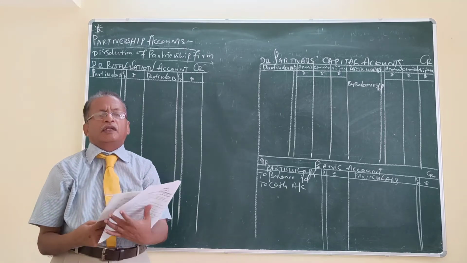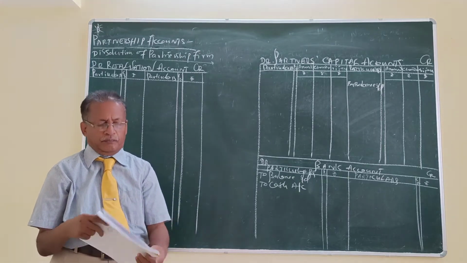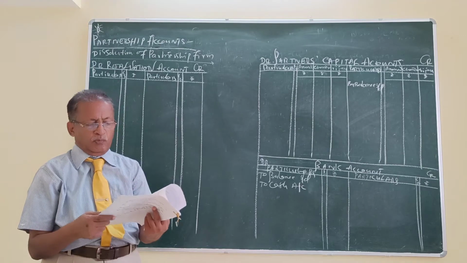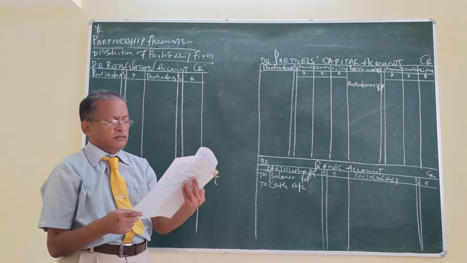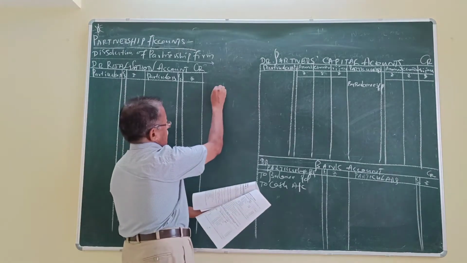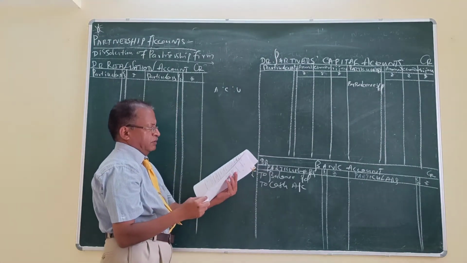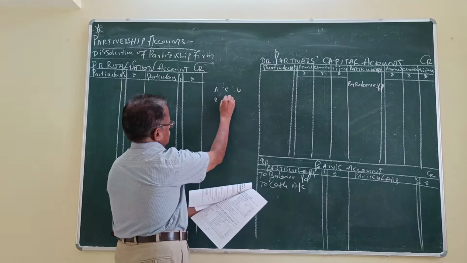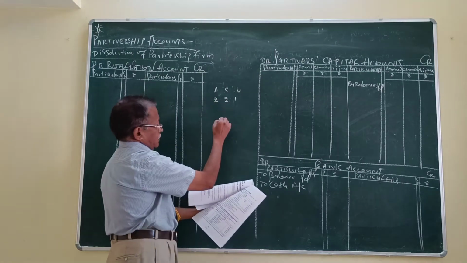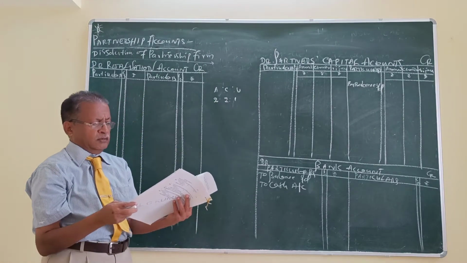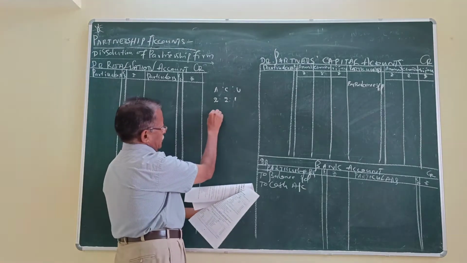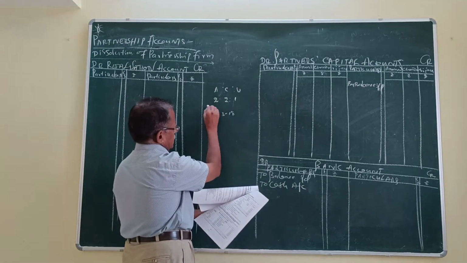Second problem under relation of partnership firm. First, let me read the problem. Anand, Chandru, and Vijay are partners sharing profits and losses in the ratio 2 is to 2 is to 1. Their balance sheet on 31/3/18 is as follows.